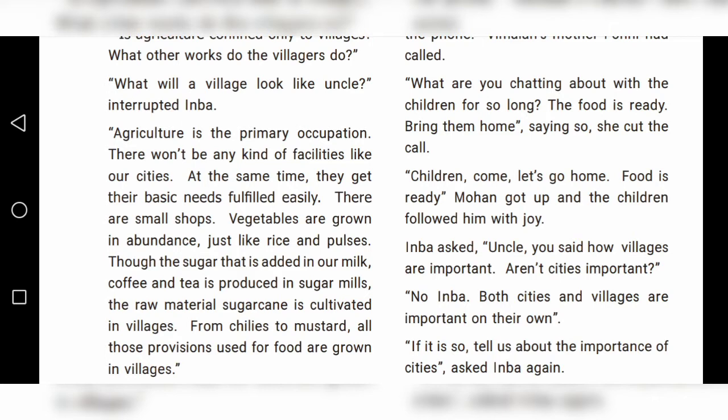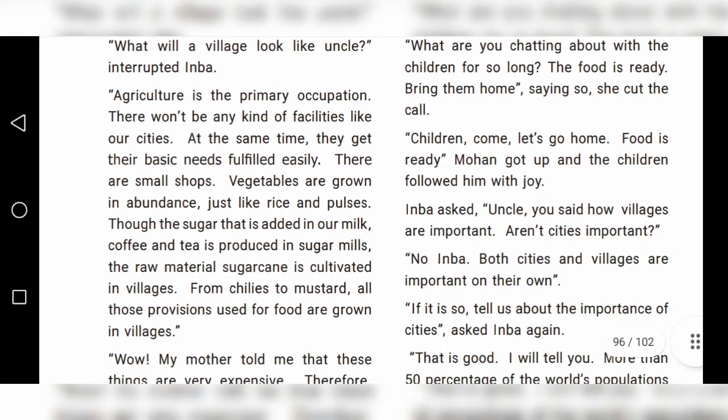At the same time, they get their basic needs fulfilled easily. Even though they do not have different kinds of facilities, they get the basic needs fulfilled easily. There are small shops here and there in the villages.